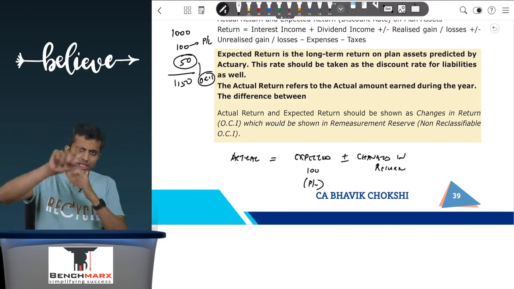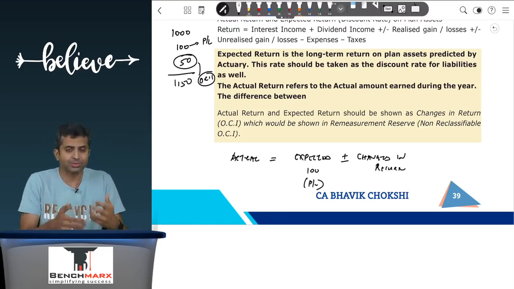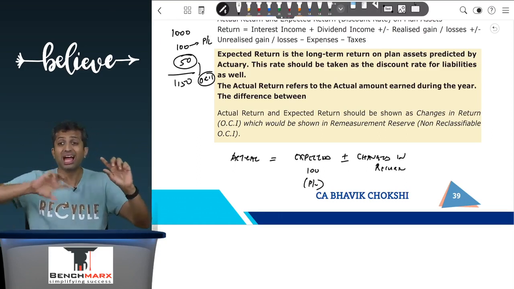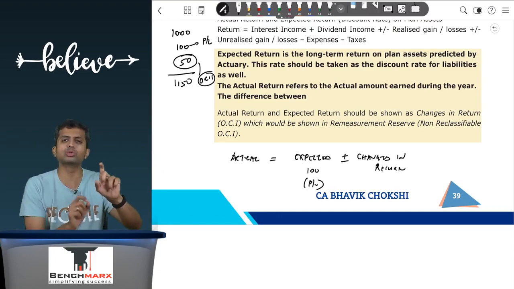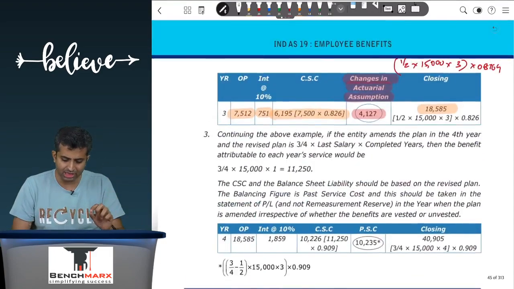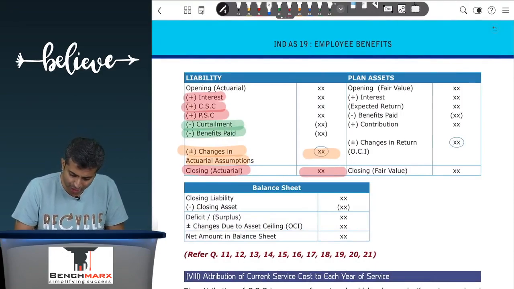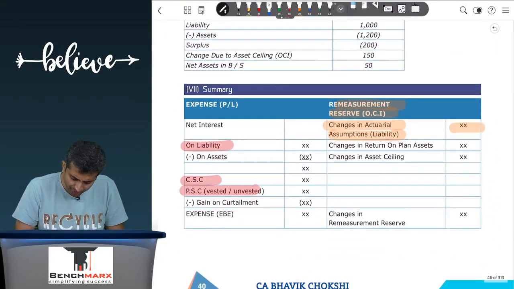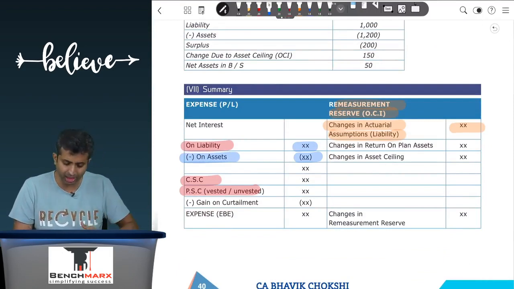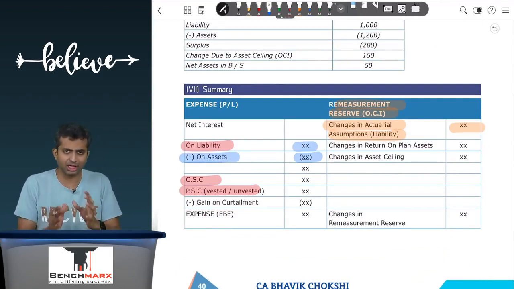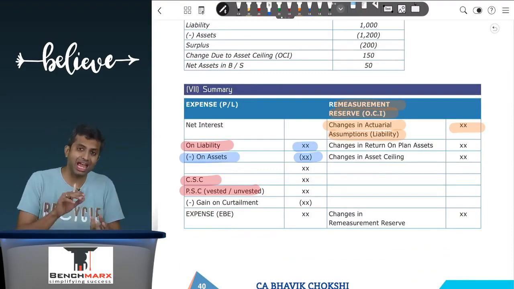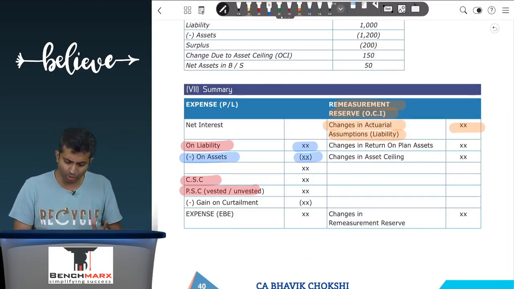In a similar way, in the income statement, I'm showing expenses arising out of the defined benefit liability. Now this income is helping me reduce those expenses, and as a result, I will subtract the interest that I get, the net interest as you see over here in the P&L, on assets. I will subtract it, and hence the net amount can be shown in the P&L. Like assets and liabilities are netted off and the net amount is shown in the balance sheet, expenses and incomes are also netted off and the net amount is shown.